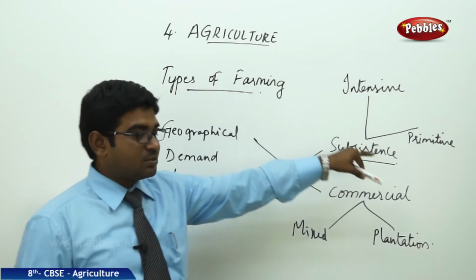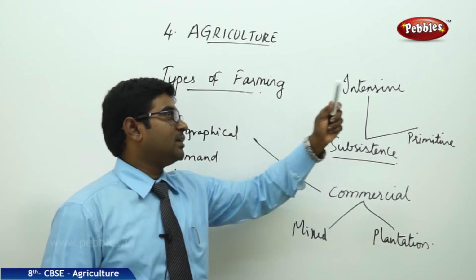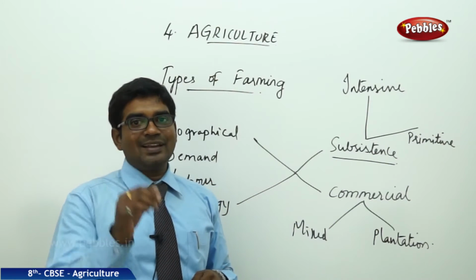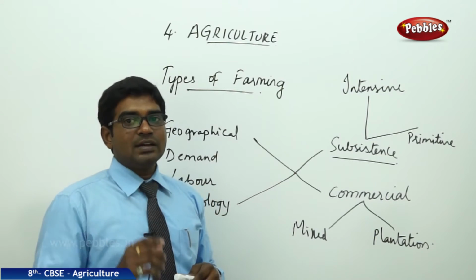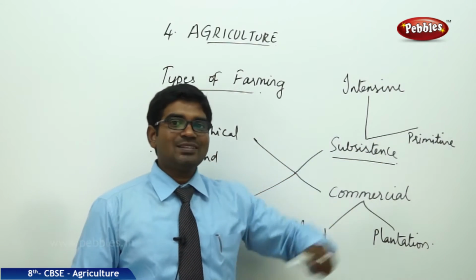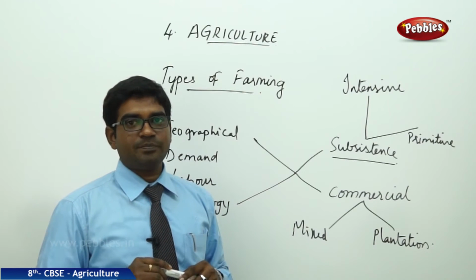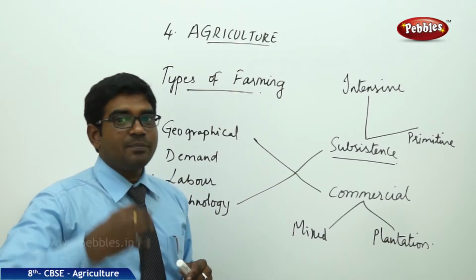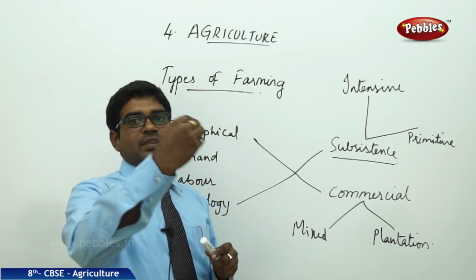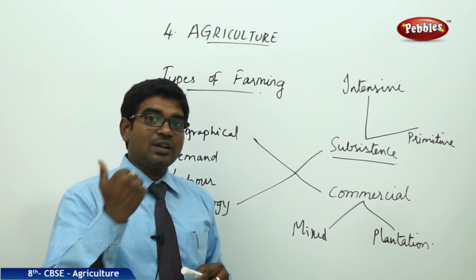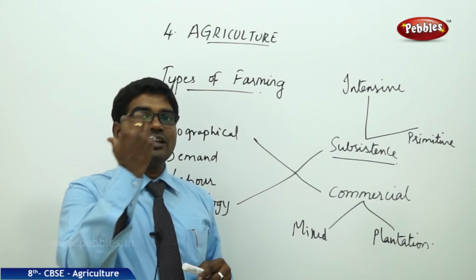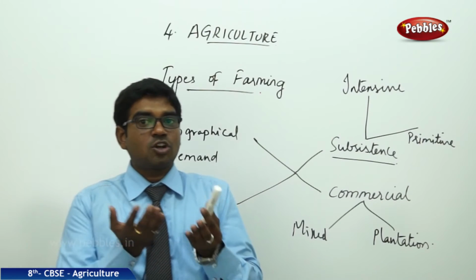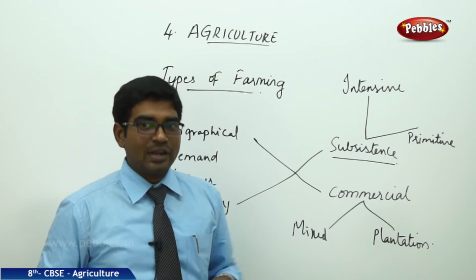Now the second category of subsistence farming, the primitive subsistence farming, is again divided into shifting cultivation and nomadic herding. Moving on to understand what shifting cultivation is. Shifting cultivation, as the name suggests, people shift from one place to another place. But when it comes to cultivation, how can we shift the cultivation from one place to another place? Do we grow the crop in one place, carry the crop and put it somewhere else and do cultivation?